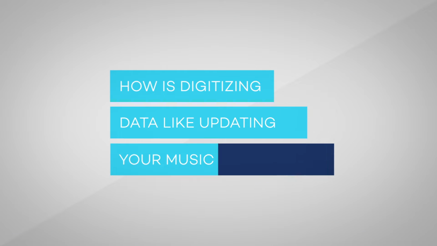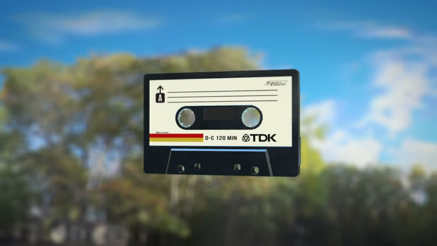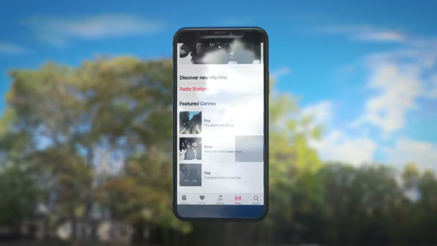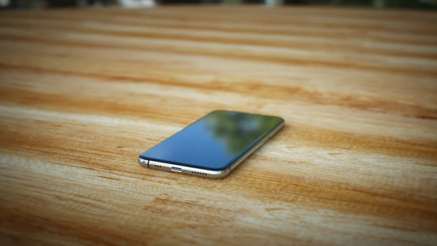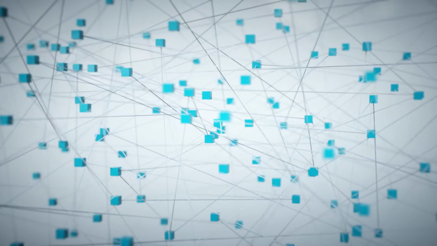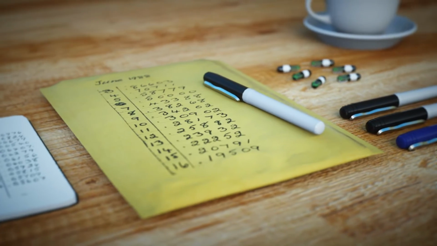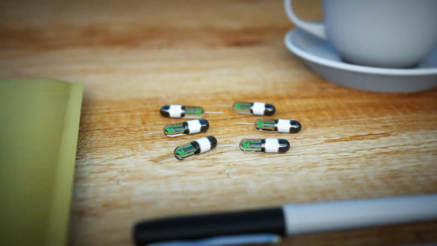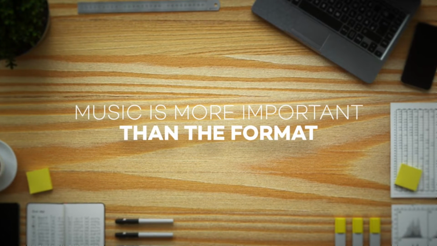How is digitizing data like updating your music collection? Over the years, the way we record and share music has evolved from analog to digital, from records to tapes to CDs to digital files like MP3s, maybe even back to vinyl again. As technology has advanced, it's also transformed the way we record, organize, and share music. In a similar way, we've collected data from our lakes using increasingly sophisticated methods, from jotting down data points on the back of envelopes to using digital trackers. In the end, the music, or data, is more important than the format on which it's stored.